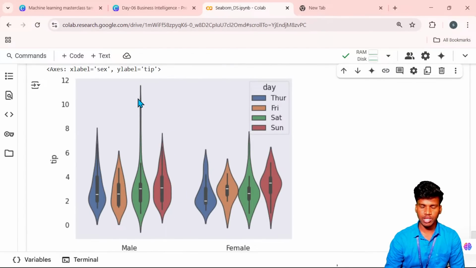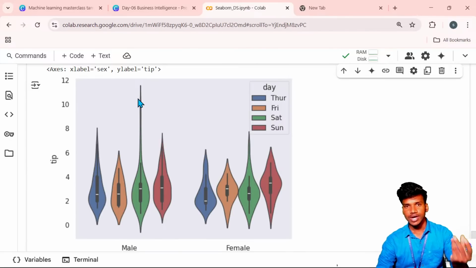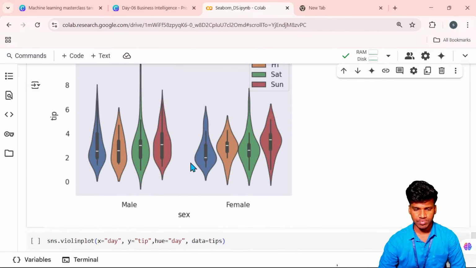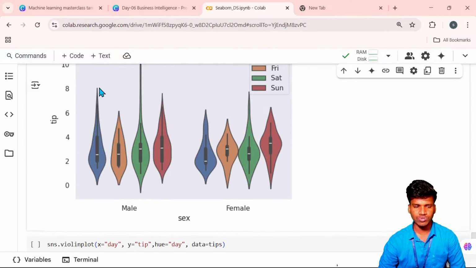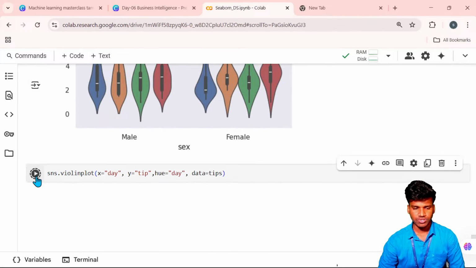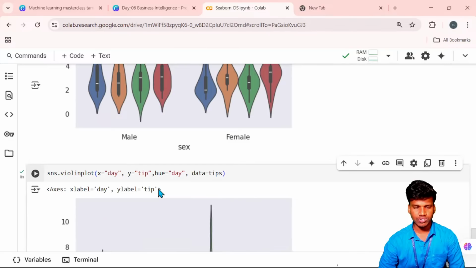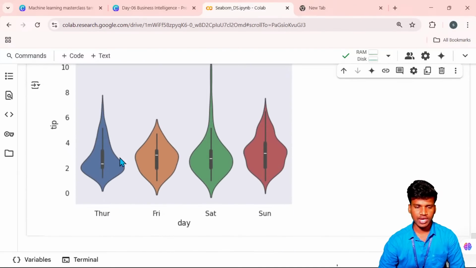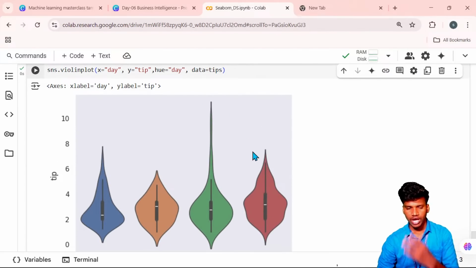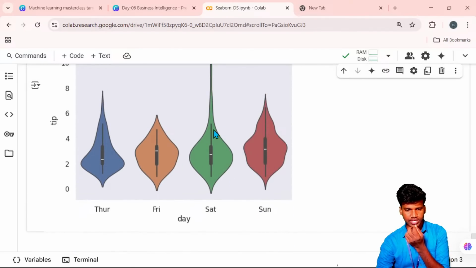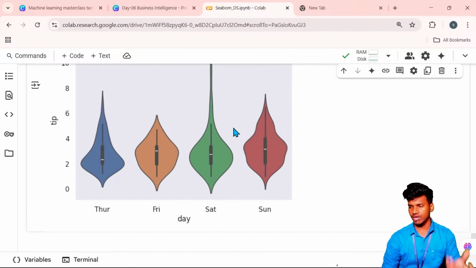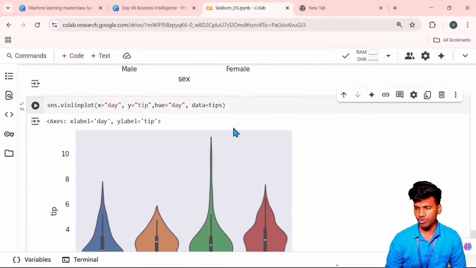On that particular day they get a high amount of tips. Females also gave tips on Saturday. They provided a count of 8 tips. So the violet part represents how much tip day wise. Thursday is a count of 8. Friday is 6 kinds of tips. Saturday is high, that is 11, above 10. Sunday is also nearly 8 tips they will get. That means the consumers provided them.